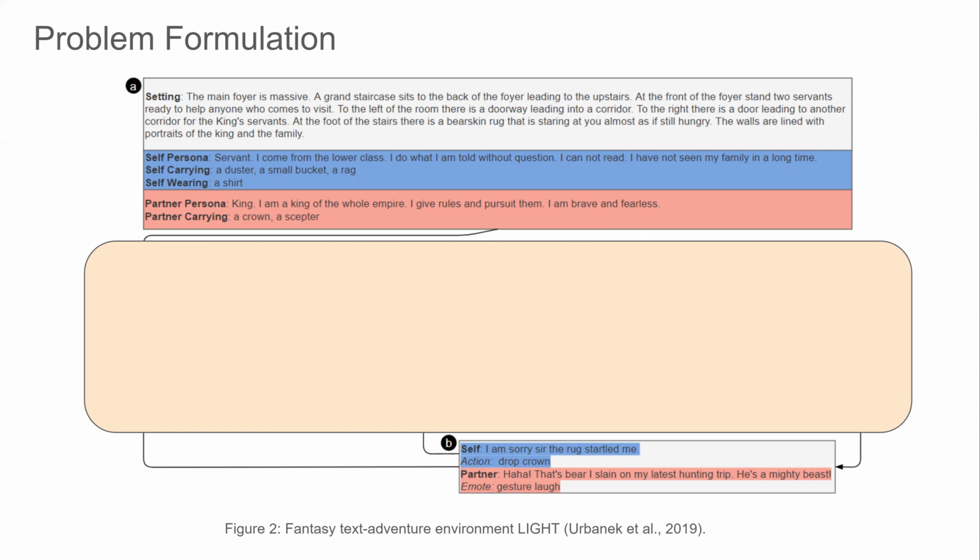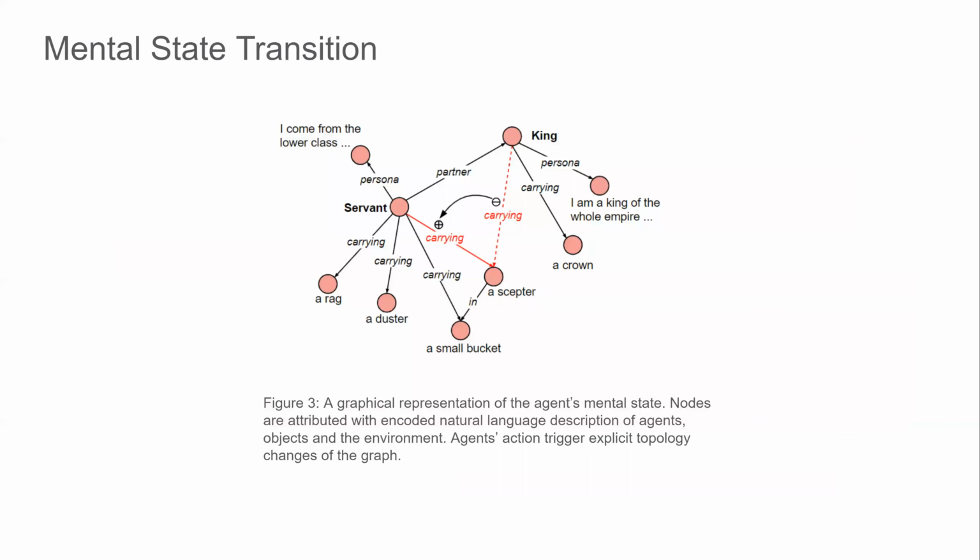Agents can talk to other agents in free-form text or take actions defined by templates and express certain emotions. Given the environmental setting and observation history, our task is to predict the agent's utterance, action, or emotion for the next turn. To achieve this goal in a socially intelligent manner, we model the agent's mental state transition.